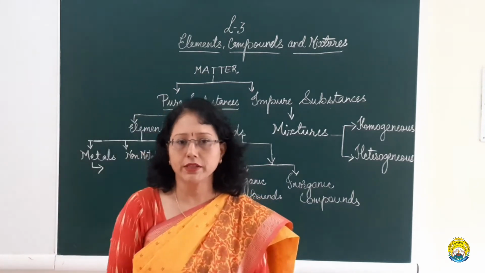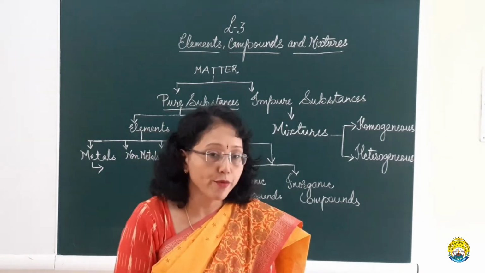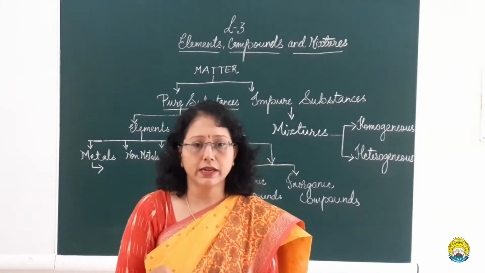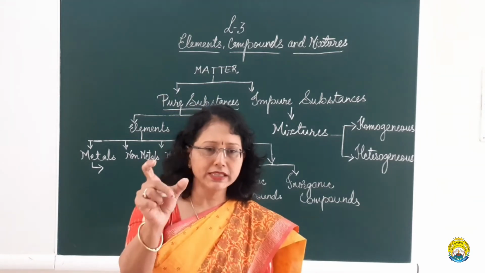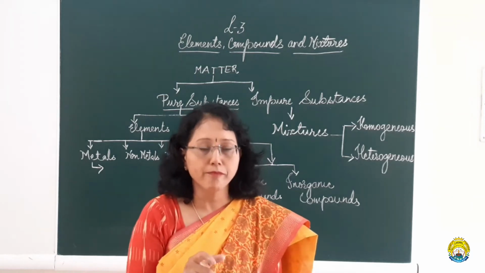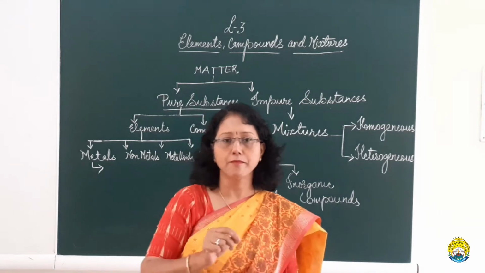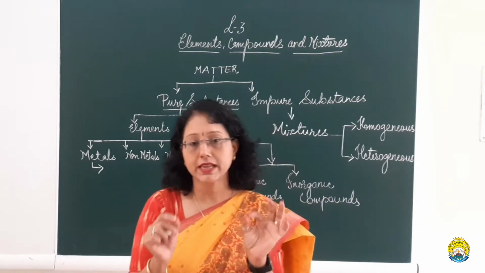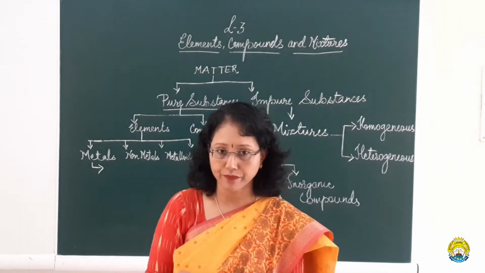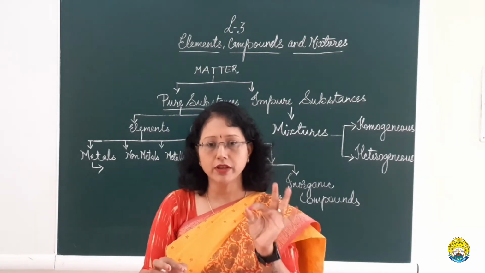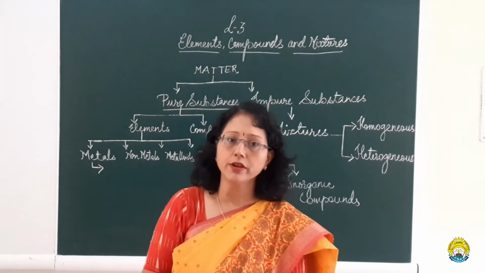You see the window panes, you see the iron rod, you see the fan working, you see some of the ornaments. Many things around you can be considered as metals. So what makes a metal different from a non-metal? The very first thing you notice when you see a metal is that it is solid. It is a rigid body. Any metal that you see has a particular shape, a particular weight, and it is a solid or rigid body.